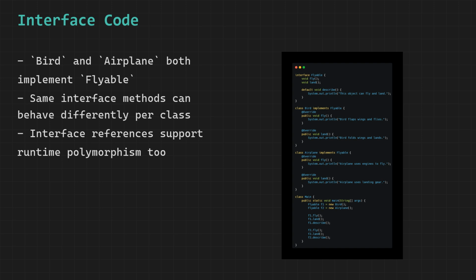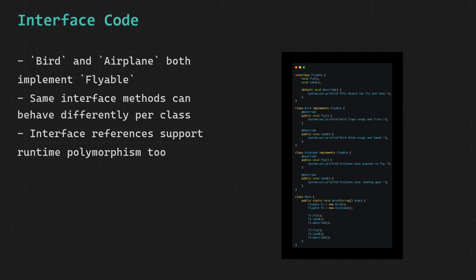The airplane class also implements flyable. Airplane provides its own completely different implementations of fly and land. Airplane's fly prints airplane uses engines to fly, and airplane's land prints airplane uses landing gear. Same method names, completely different behavior from bird.